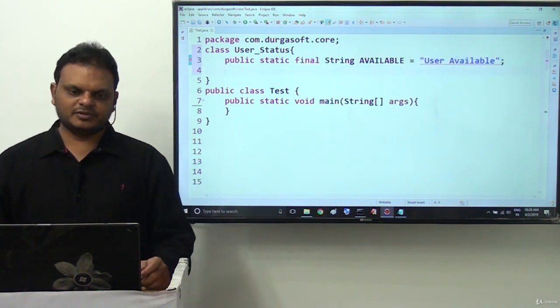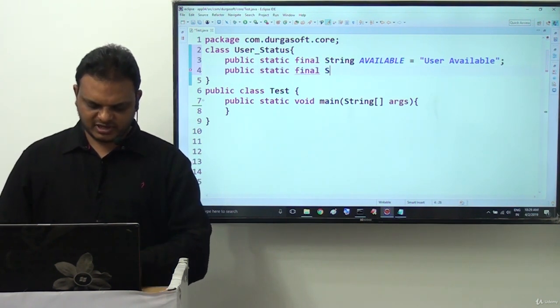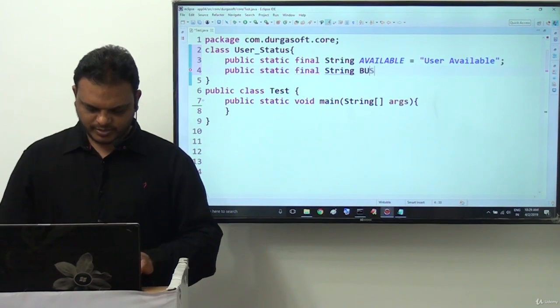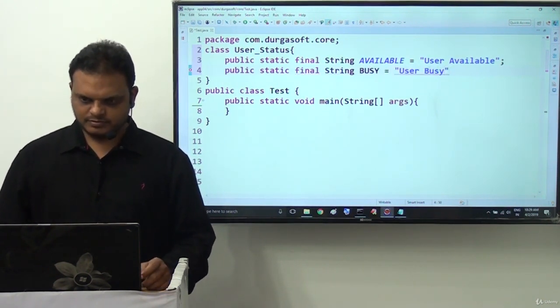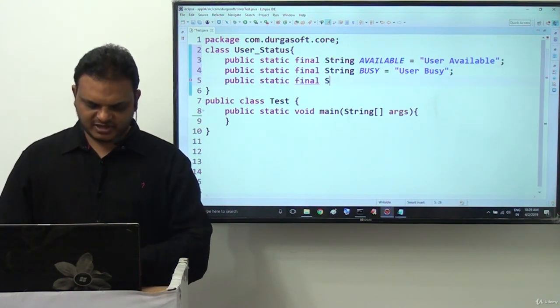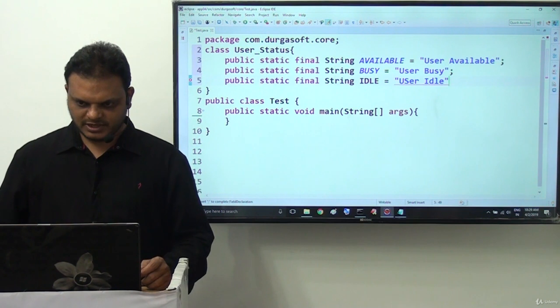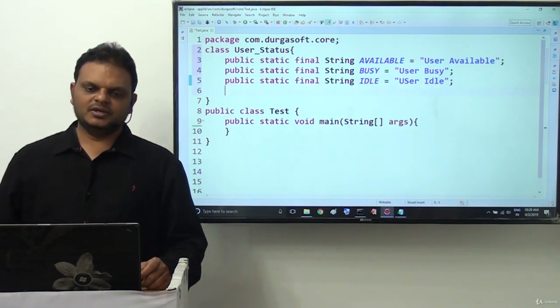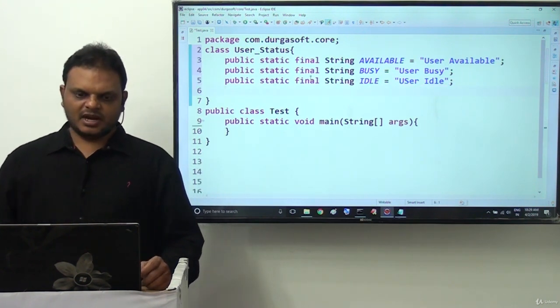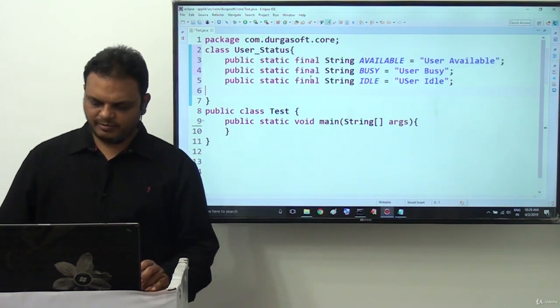Next, public static final String BUSY = "user busy". Then after that, public static final String IDLE = "user idle". Like this we are providing our data directly. We declared them like this, as public static final.